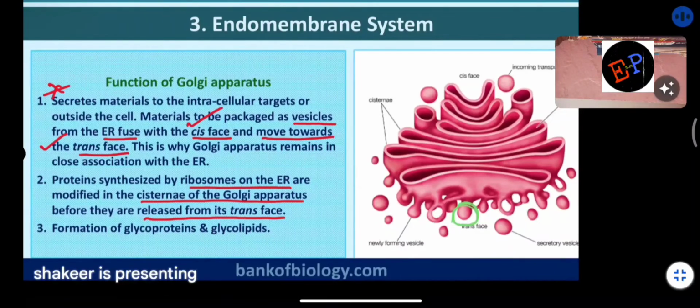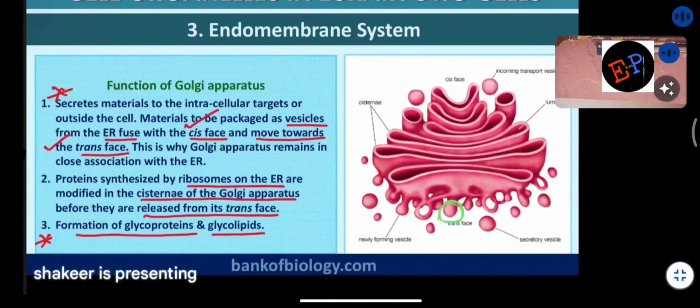Then they are released from the trans phase. Okay. So what is one more function of the Golgi apparatus now? The formation of glycoproteins and glycolipids. This is also one of the functions of the Golgi apparatus. Are you able to understand?